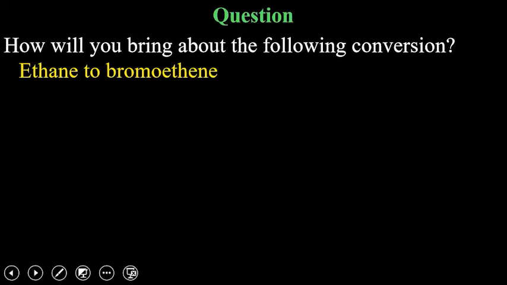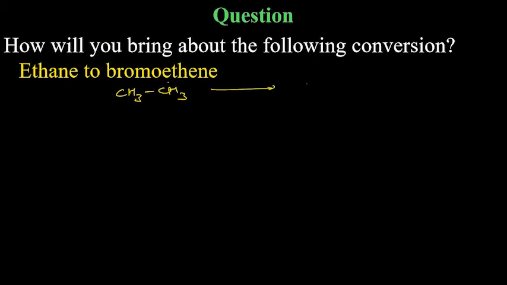Next one, ethane to bromoethene. This one is a very interesting conversion. Ethane to bromoethene. Remember, it is not bromoethane, otherwise it was just a single step. You have to convert CH3CH3 to CH2=CHBr, bromoethene.